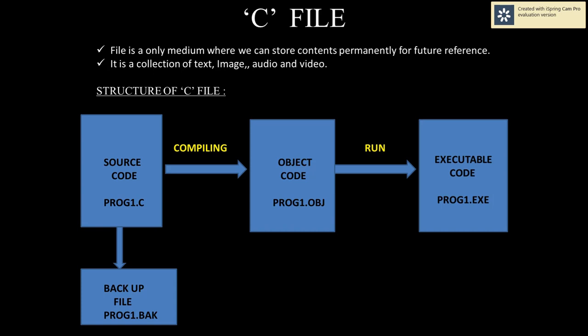Next, I am going to discuss the rules for writing C programs. It is the most important thing to follow the rules for writing C programs. If you are unable to learn them, then you can't write a C program. So first, a C program is nothing but a collection of one or more functions.